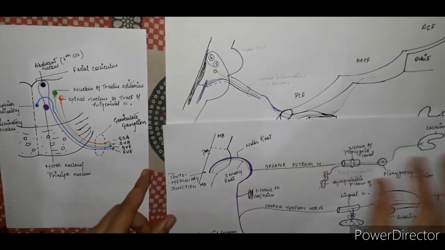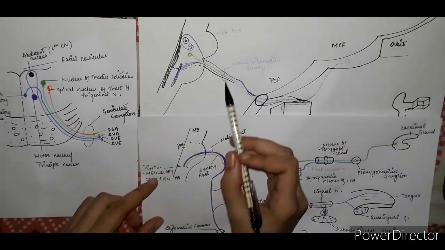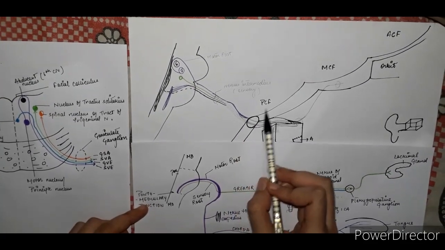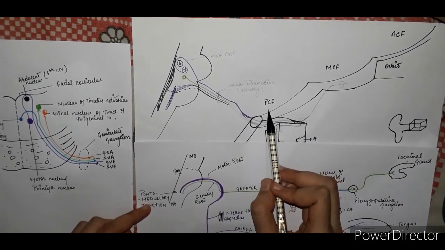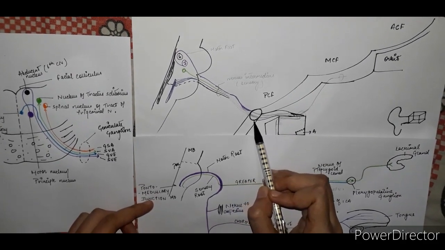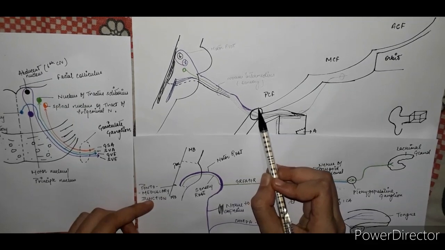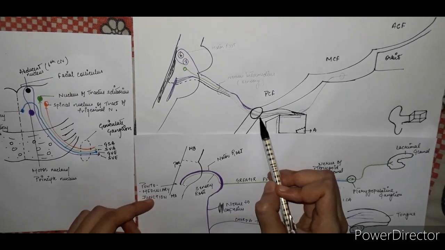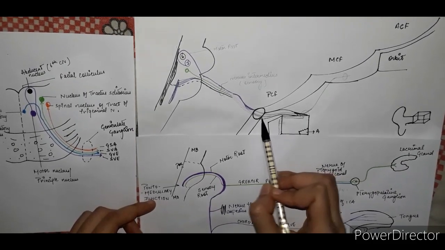After exiting from the pontomedullary junction, in this diagram, these enter the posterior cranial fossa in the skull, and in the posterior cranial fossa there is a canal of internal acoustic meatus or auditory canal.